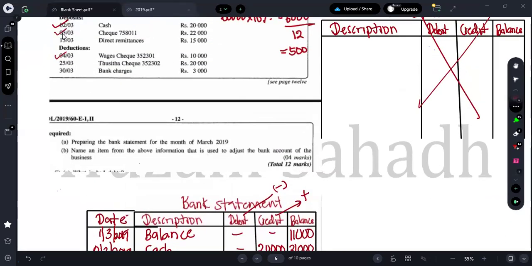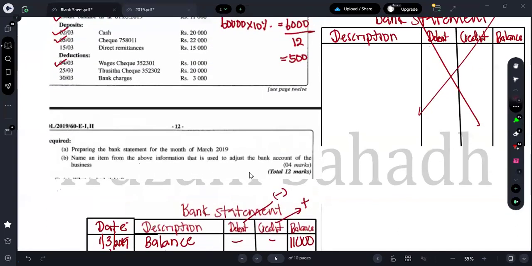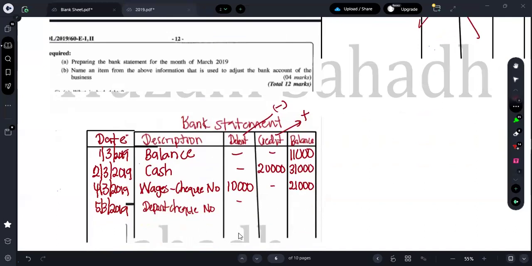Next one again, there is a transaction which has occurred on 5th, which means you have deposited a check. This one, how much? 22,000. So again, on 5th of March 2019, you have a deposit of check. You can put the number which they have given there. The check value which you have deposited is 22,000, which will increase your balance. I told you increase means it should be in the credit side. So 21 plus 22 will be 43,000.